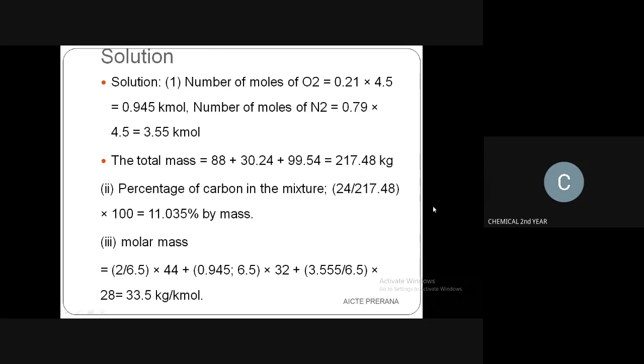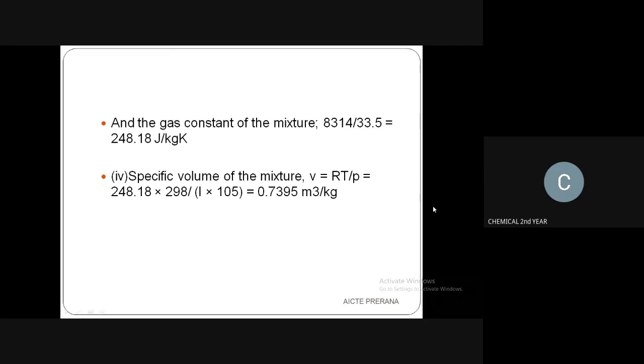Then molar mass can be calculated from the molecular weight of each component, and you have to sum that up. Then you have to calculate the gas constant of the mixture. Gas constant is 8314, the common value for the universal gas constant. This can be divided by the total molar mass we have found here.